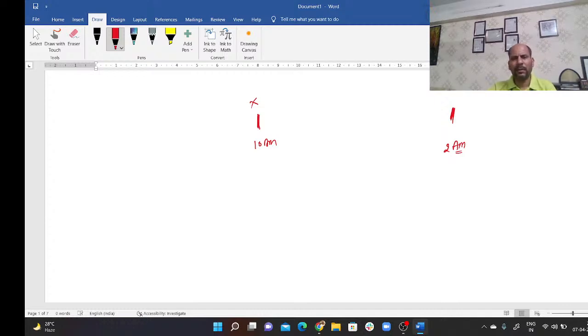Okay, 10 a.m. to 2 a.m. Train Y begins from this and reaches X. This train again begins at 10 a.m. and reaches at 10 a.m. next day. Okay, so at what time will these two trains meet?